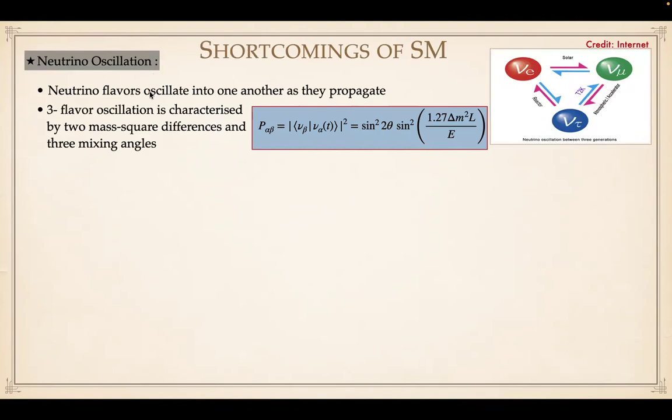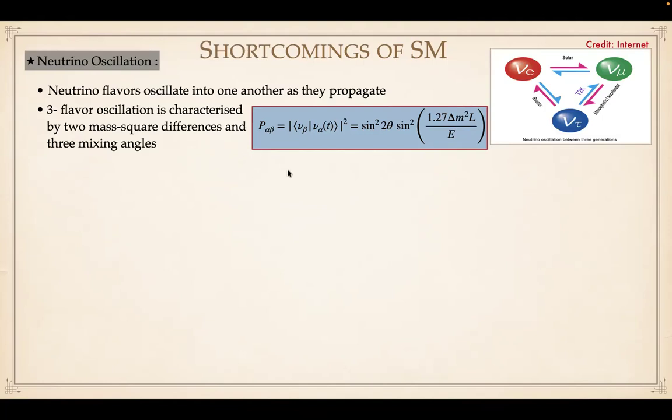Neutrino oscillation is a phenomenon which describes that neutrino flavors can oscillate into one another as they propagate. That means neutrinos can change their flavor between their creation and the detection time.